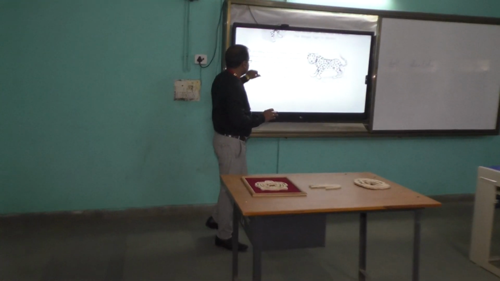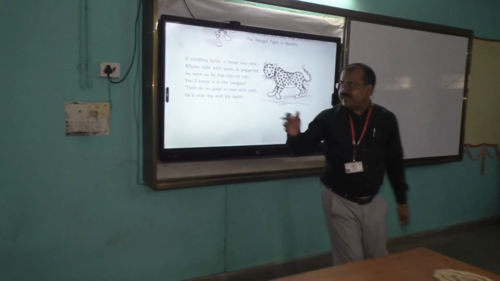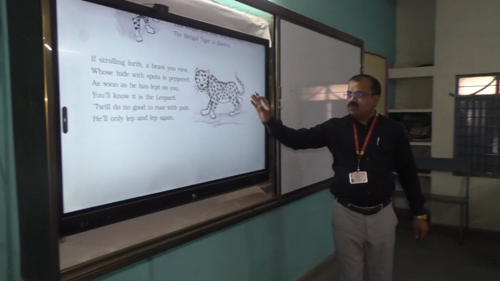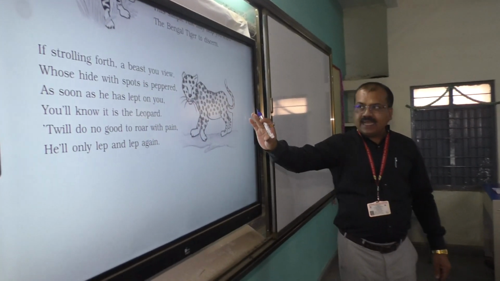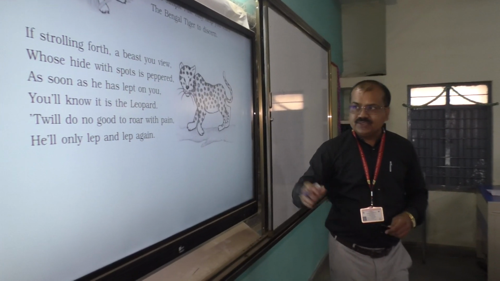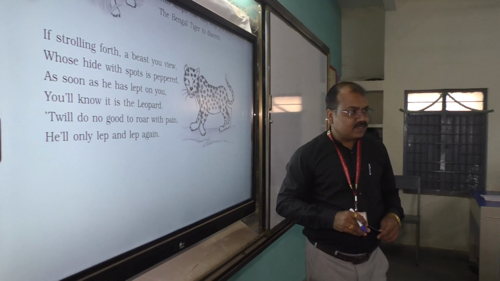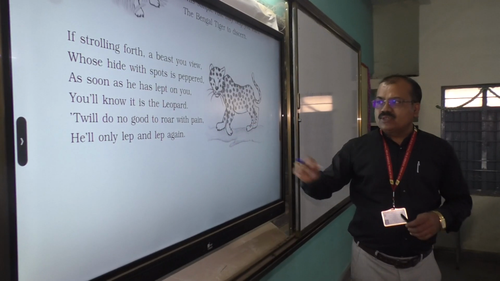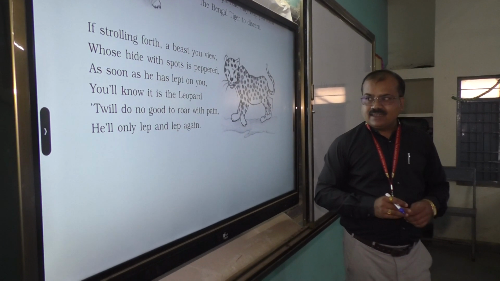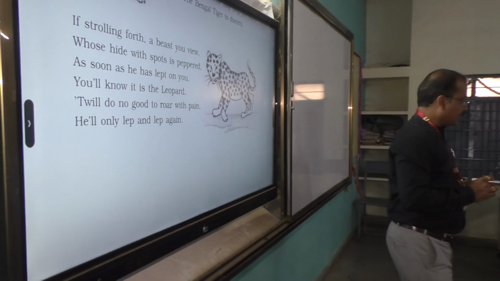Once again, look at the lines. If strolling forth, moving ahead, a beast you view, whose hide with spots is peppered. As soon as he has leapt on you, you will know it's a leopard. It will do no good to roar with pain. He will only leap and leap again.